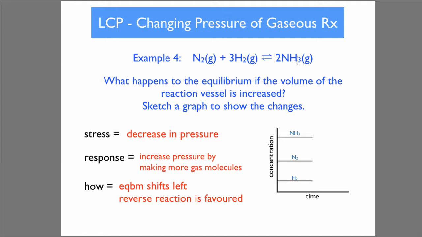So you've got this equilibrium set up on the graph. You increase the volume, decrease the pressure, and so the reaction will push this way. You decrease the concentration of ammonia and increase the concentration of these two. You get a new equilibrium.